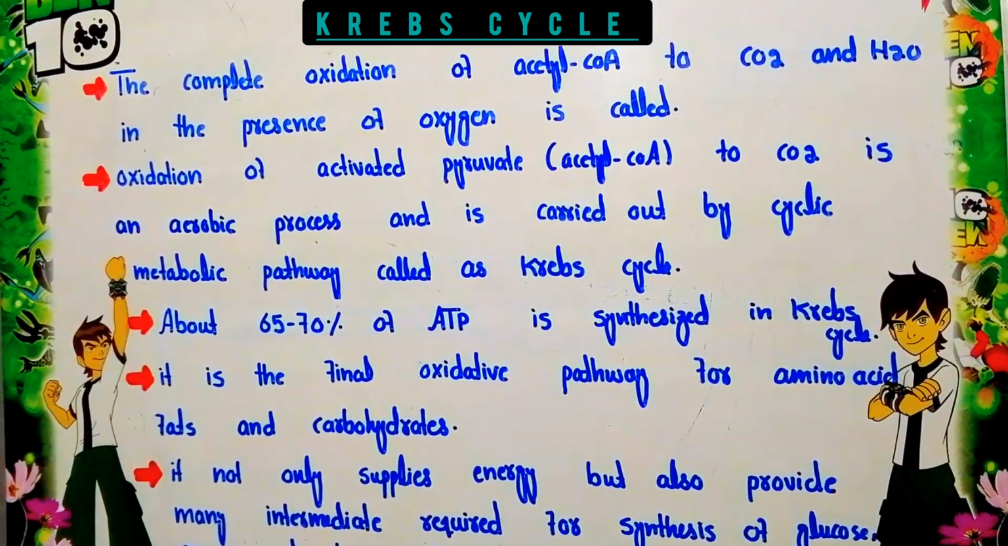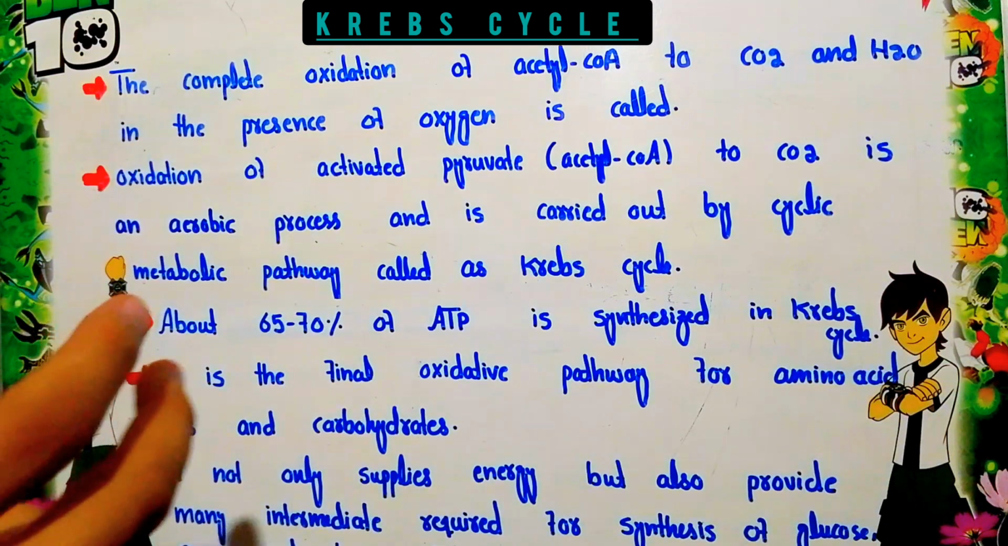In this video lecture we will be discussing the Krebs cycle. As we know, we have the biomolecules carbohydrate, protein and lipids. These molecules give us energy. Now, how are these biomolecules able to provide energy?